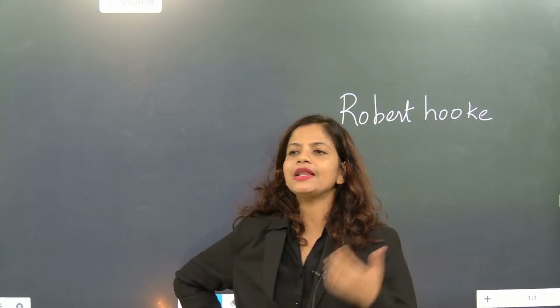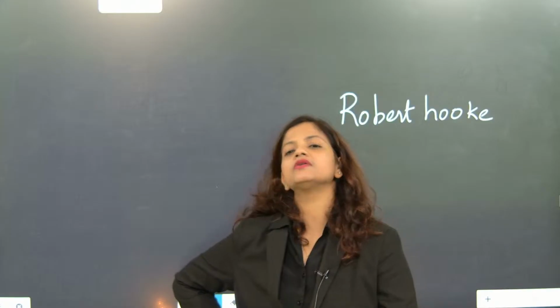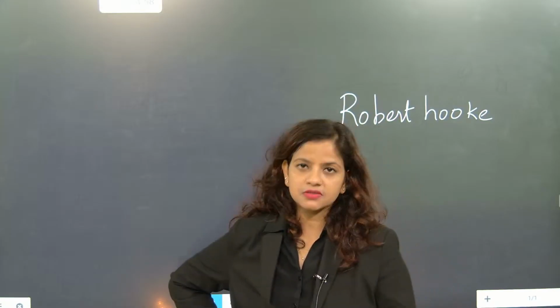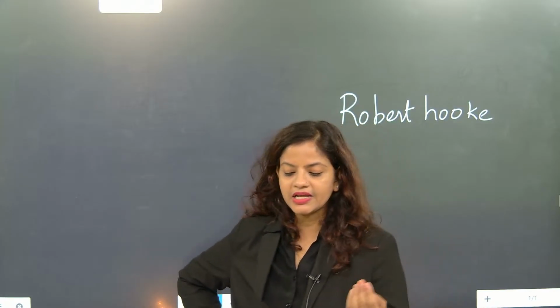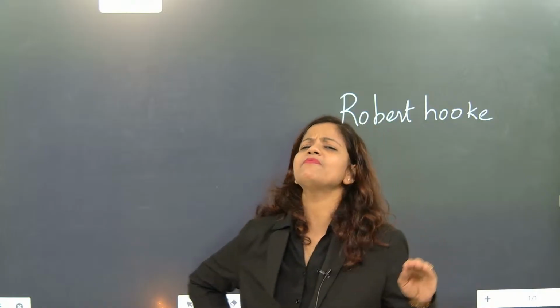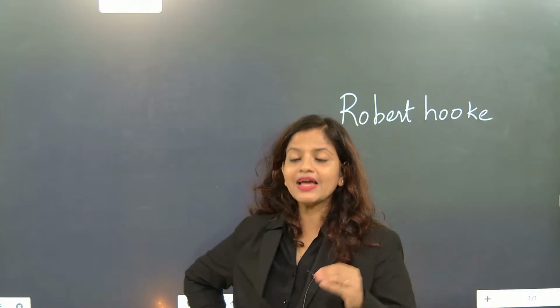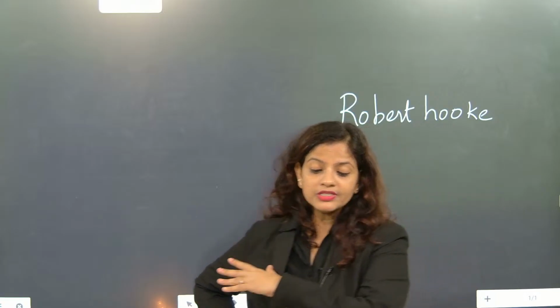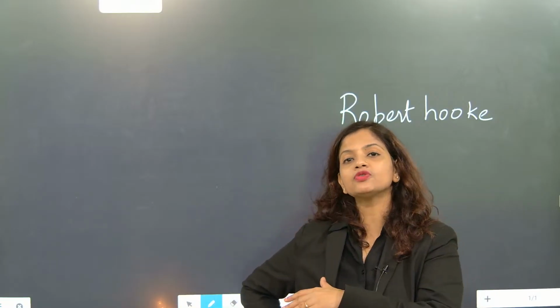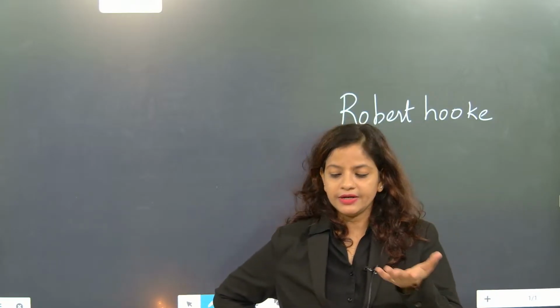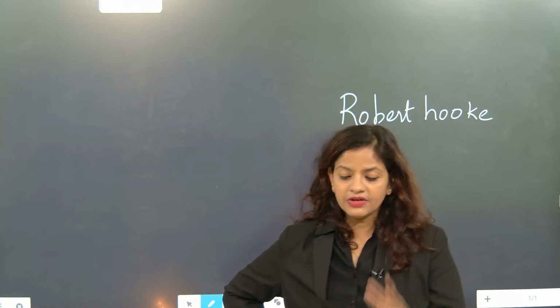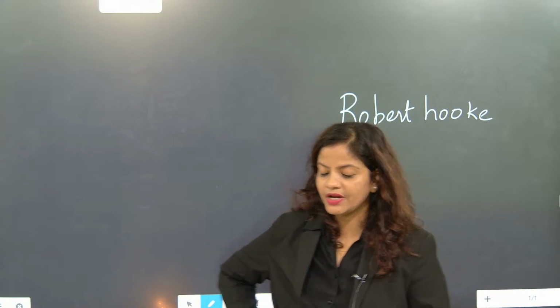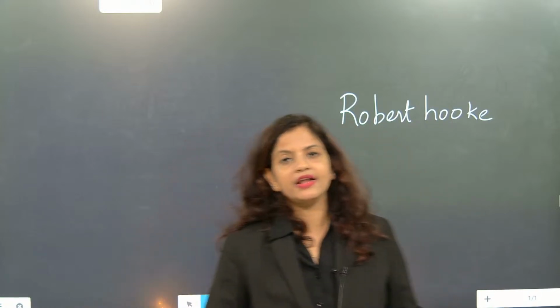Second, with the electron microscope we cannot check living things, only dead objects, particles, electrons. Very high magnification will come, but we can detect only dead objects. With the compound microscope, we can check living cells. That's the basic difference between compound microscope and electron microscope.